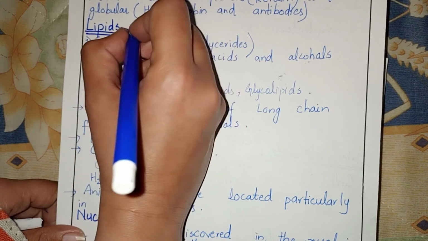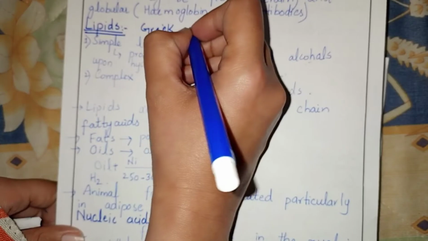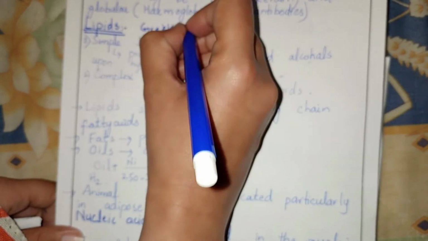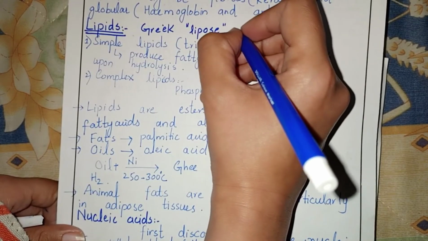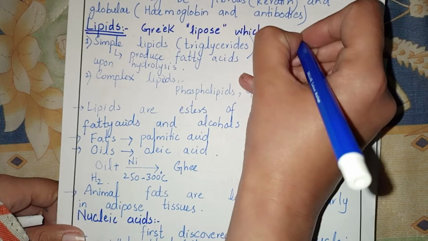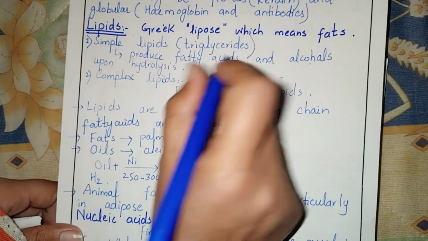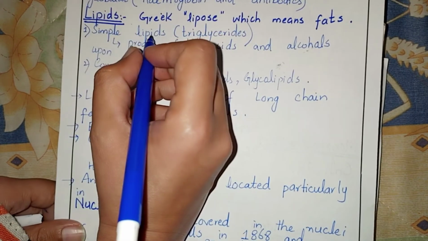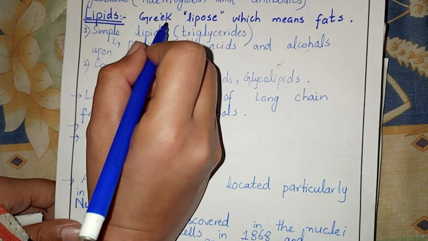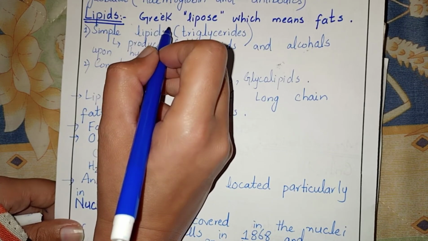The word lipid is derived from the Greek word lipos, which means fats. Lipids are not soluble in water and are soluble in non-polar organic solvents such as alcohol, chloroform, ether.